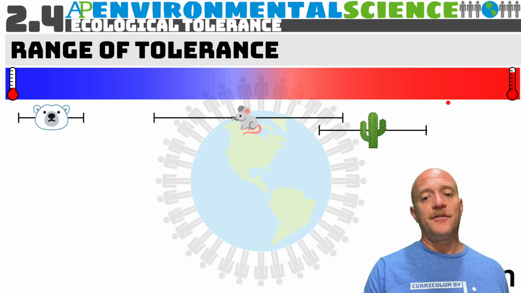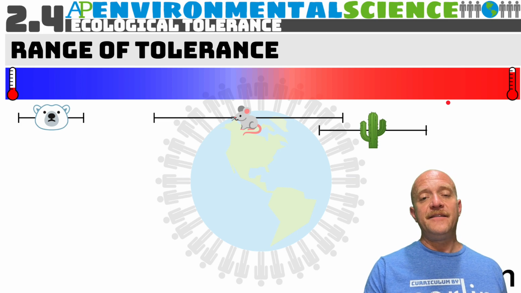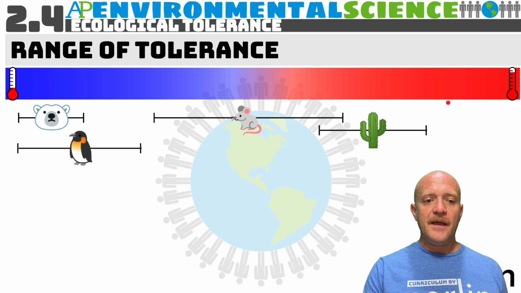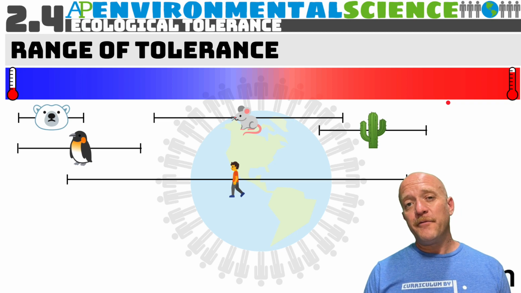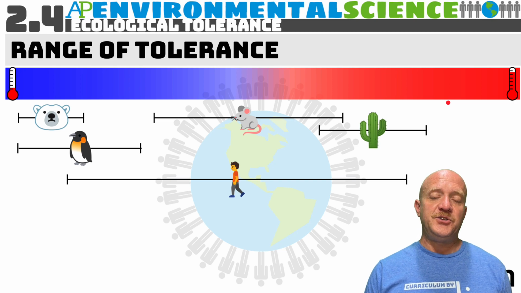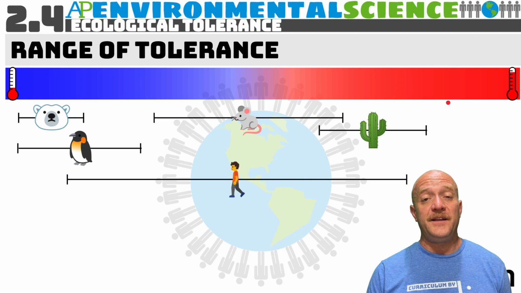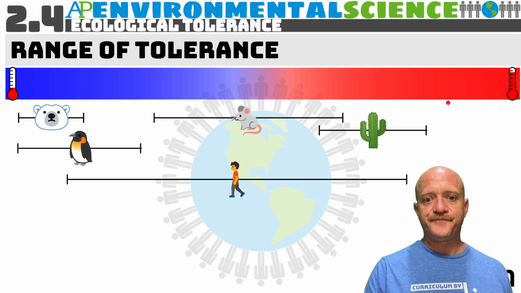Something like a mouse or a rat might have a wider range of tolerance because they can survive in many different temperature ranges. A penguin might be in colder environments, and humans, we have a wide range of tolerance, and that's because we have the brain capacity to invent things to keep us warm or to cool us off. So we can survive in pretty much any environment on this planet, except maybe at the bottom of the ocean. We're not so successful with that yet.